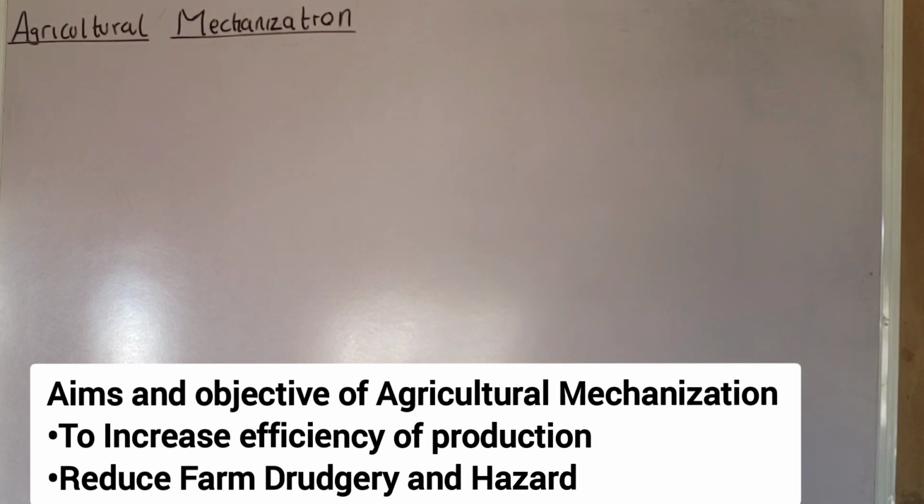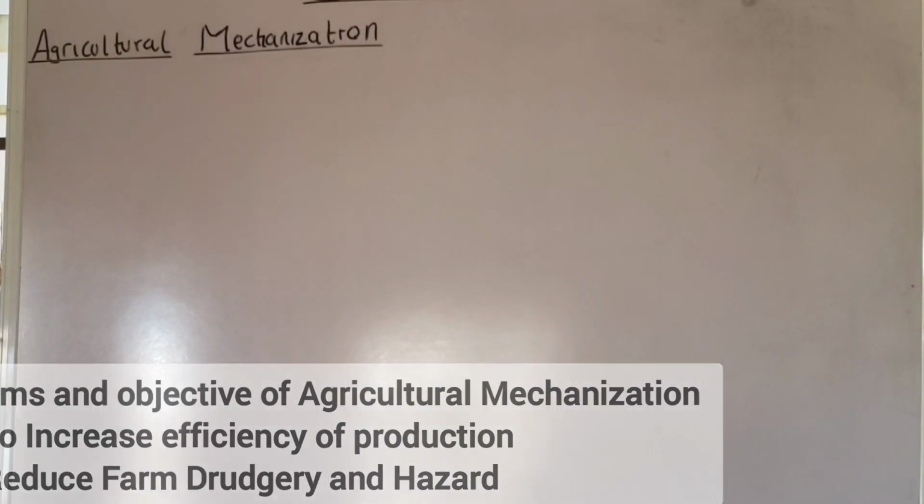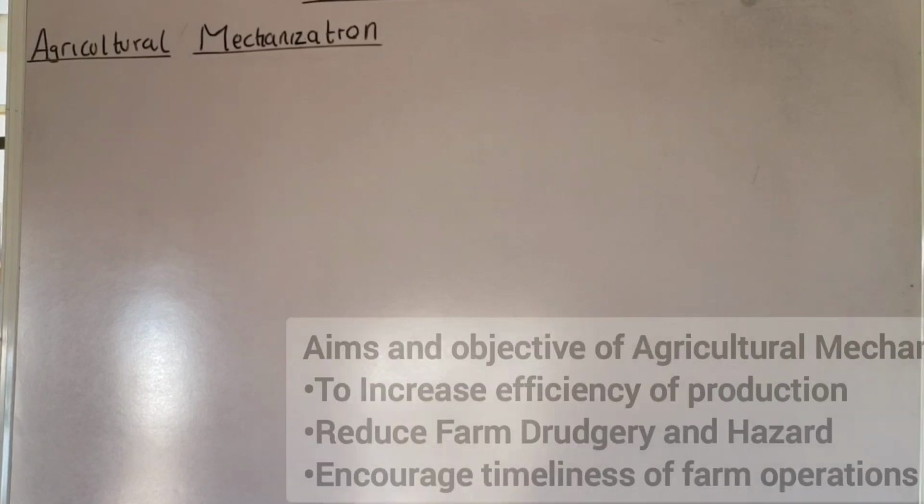So in an attempt to reduce the stress, we employ farm machines. So it helps to perform those farm drudgery work. Those work on the farm that require intense power. That is what we call drudgery work on the farm. Are you paying attention? So that's one of the importance of agricultural mechanization. Do you understand?